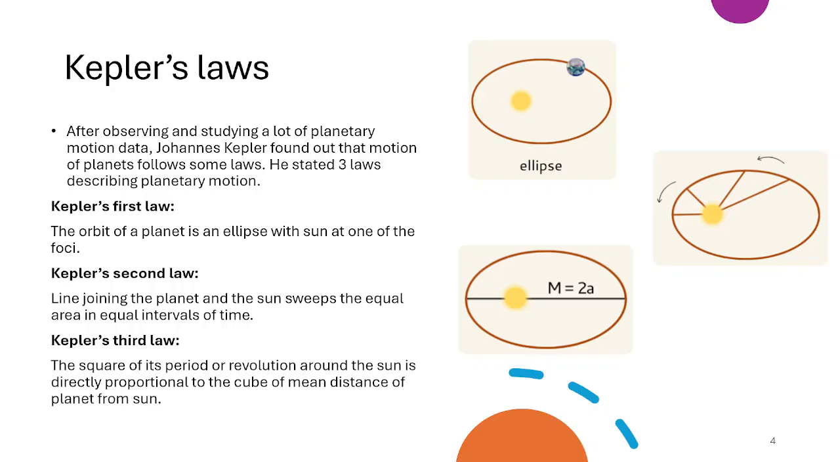Now Kepler's second law: the line joining the planet and the sun will sweep equal areas in equal intervals of time. And the third and most important: the square of the period of revolution of a planet around the sun is directly proportional to the cube of the mean distance of the planet from the sun. So T square is directly proportional to R cube. This is the third law.